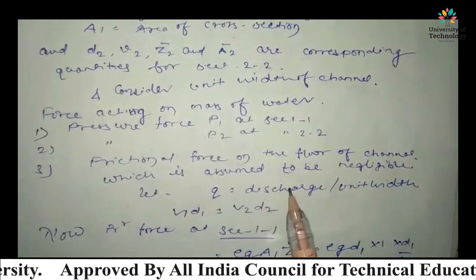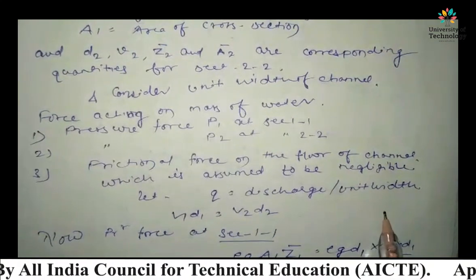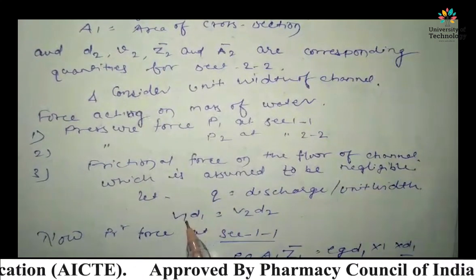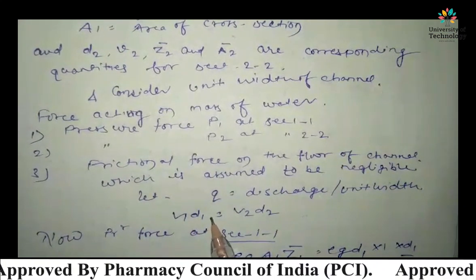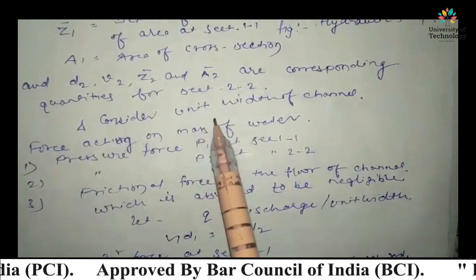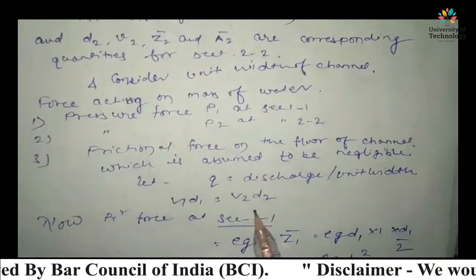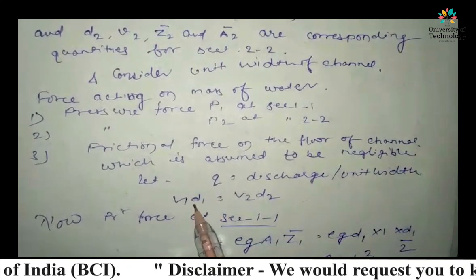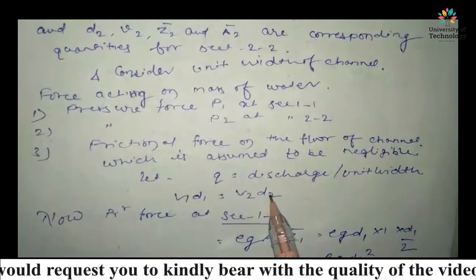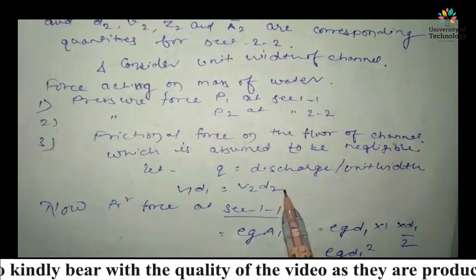Let me assume Q is the discharge per unit width. Now that is V1 into D1 because V1 is velocity and D1 is the area, because we assume unit width. So the area is only D1. This is the inlet and this is the outlet discharge, right?